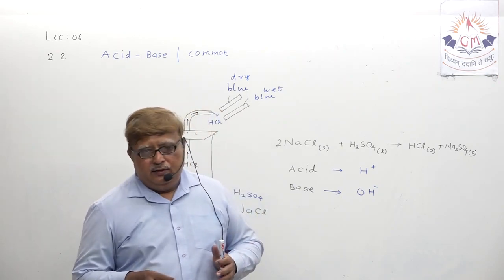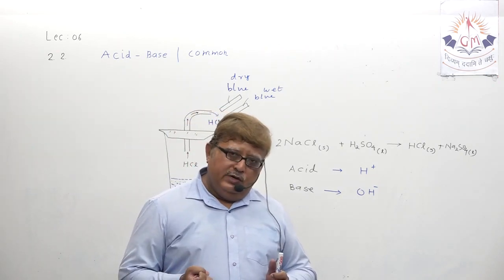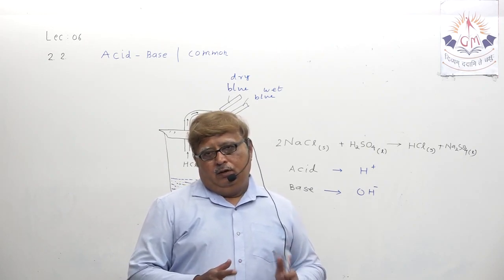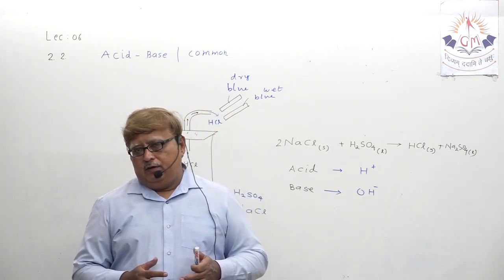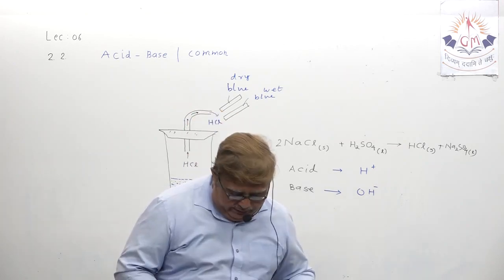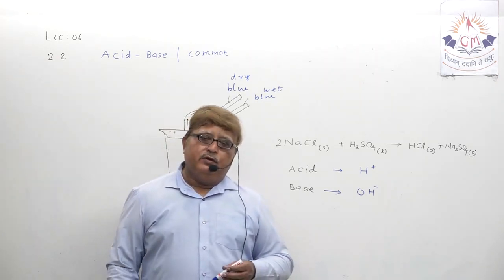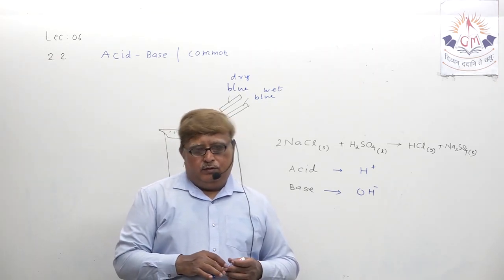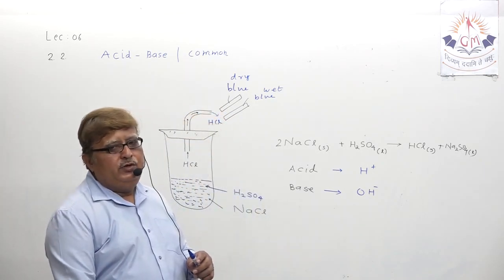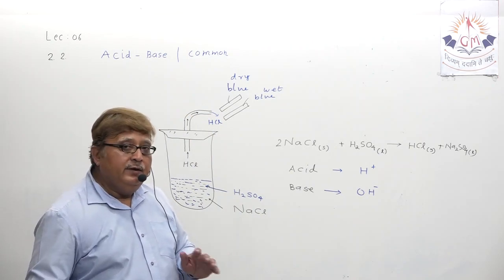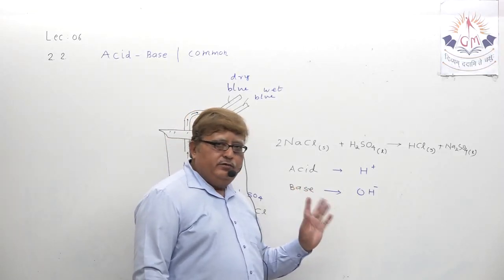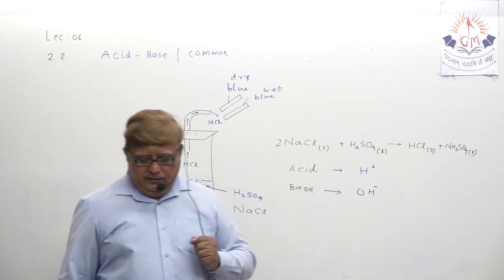More hydroxide ion, strong base. So the presence of hydrogen ion will determine whether the acid is concentrated or diluted, and the presence of hydroxide ion will determine whether the base is strong or diluted. So one thing has to be very clear in your mind now: for acid, presence of H plus ion; for base, presence of OH minus ion is compulsory.